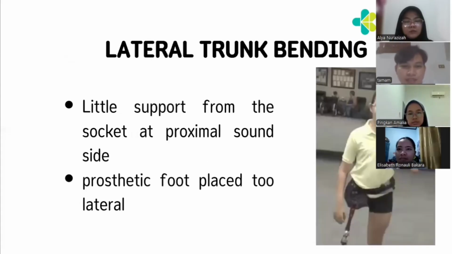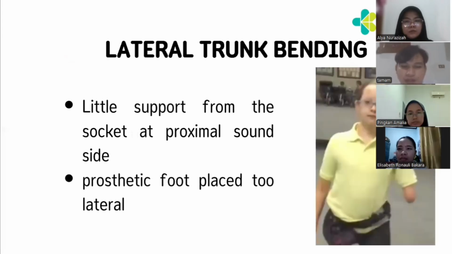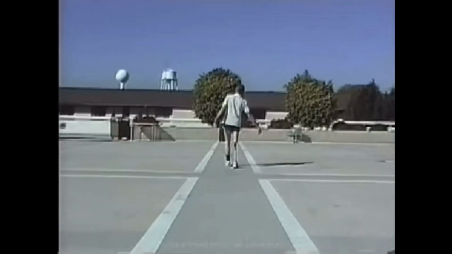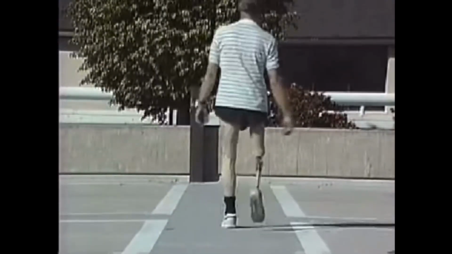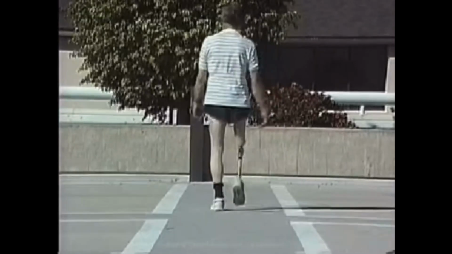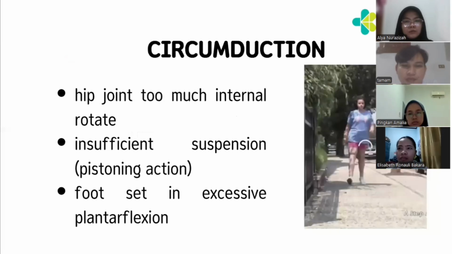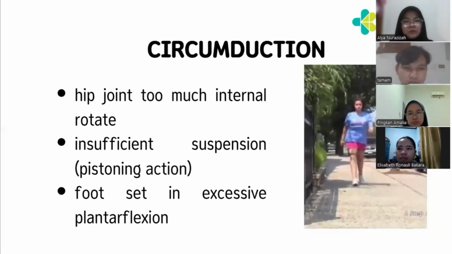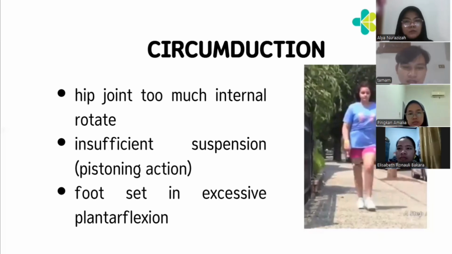So lateral trunk bending, and then a little support from the socket at the proximal sound side, and the prosthetic foot placed laterally. And then circumduction: the hip joint has too much internal rotation. The second is insufficient suspension or piston action, and the foot set in excessive plantar flexion.